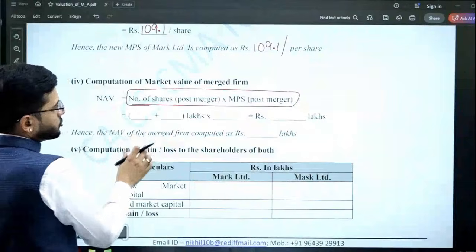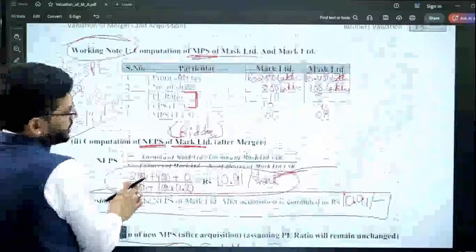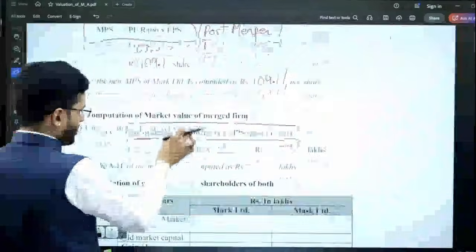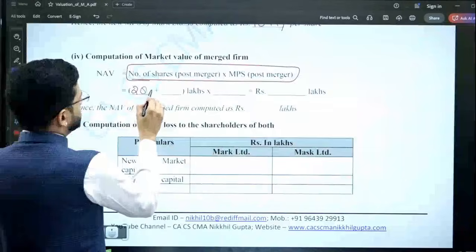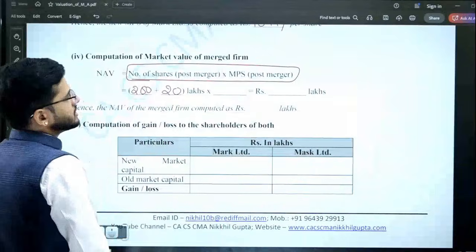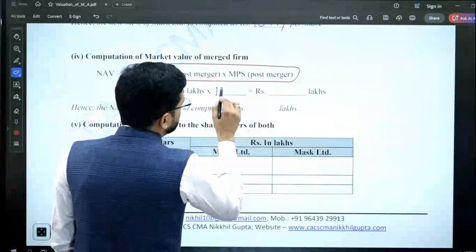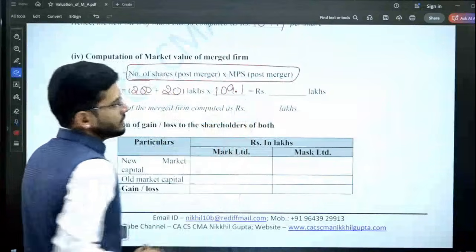So what is the number of shares post merger? It is already calculated by us in this part: 200 plus 100 multiplied by 0.2, so 200 plus 20 lakhs. This is the number of shares post merger. Then what is the market price per share post merger? It is 109.1.